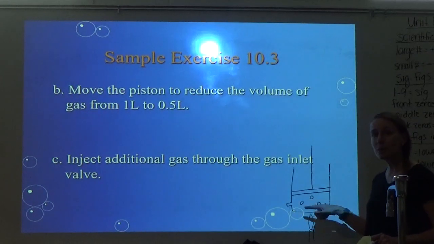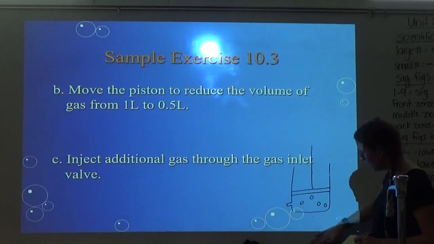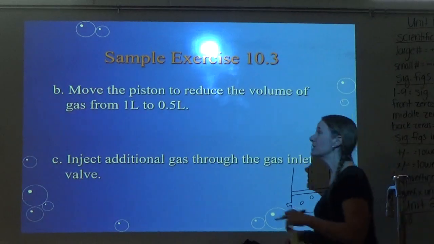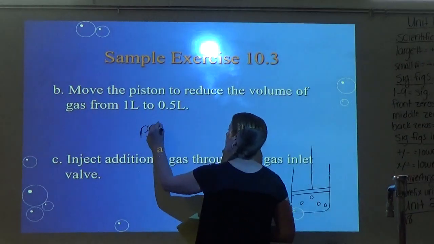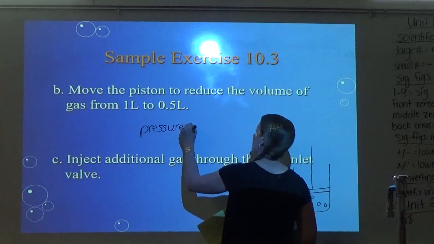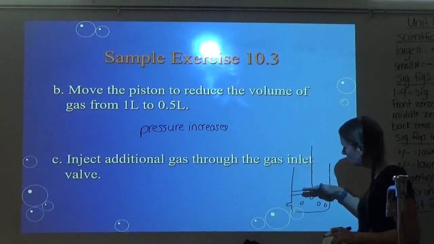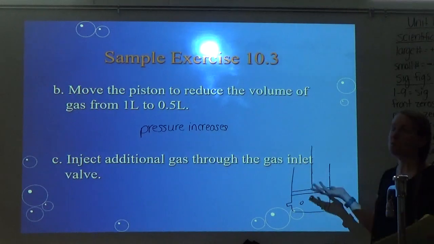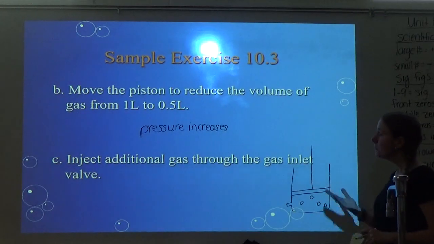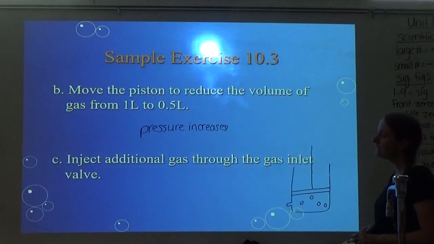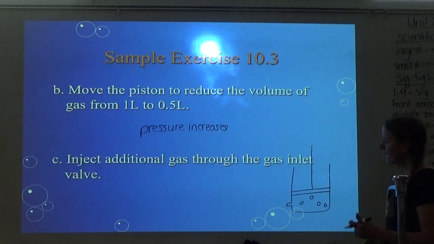We still have the same amount of particles, so what's going to happen? Well, that means those particles are going to collide more often. Oh, we're not heating it this time. They're going to collide more often. So again, the pressure is going to increase, because as you reduce volume, pressure has to increase. That's Boyle's law.